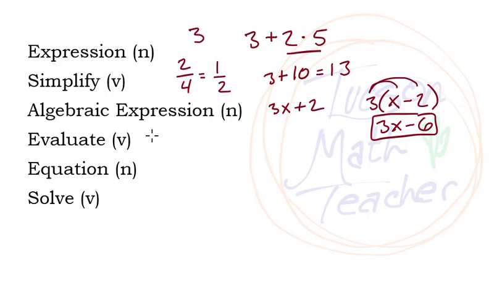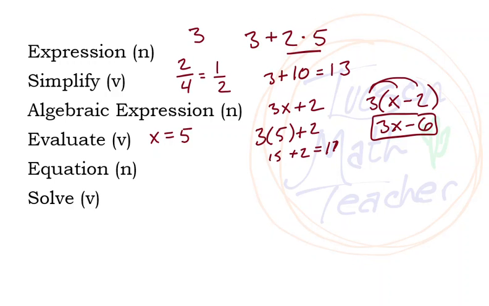So I might say that x equals 5. And if I tell you x equals 5, then you can take the expression, 3x plus 2, and rewrite it as 3 times 5 plus 2. And then we can evaluate, we can simplify that now. So 3 times 5 is 15, plus 2 is 17.